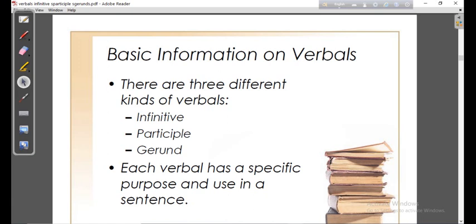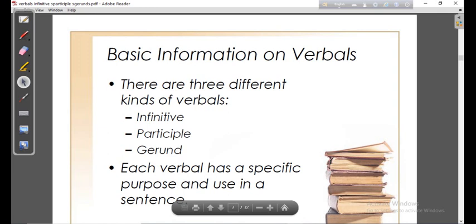Each verbal has a specific purpose and use in a sentence. Already you have come to know that they may be used as a noun, an adjective, or an adverb.